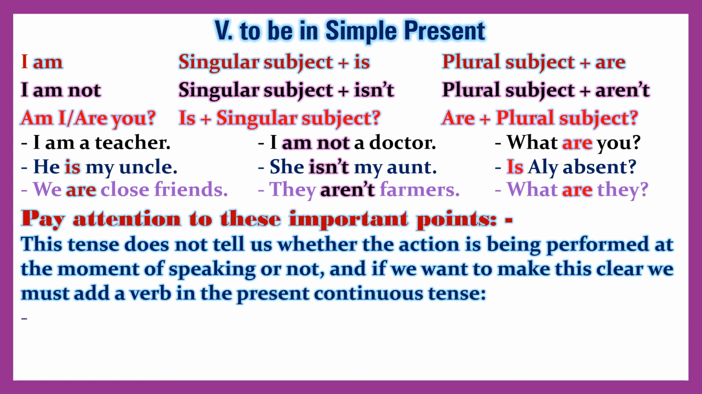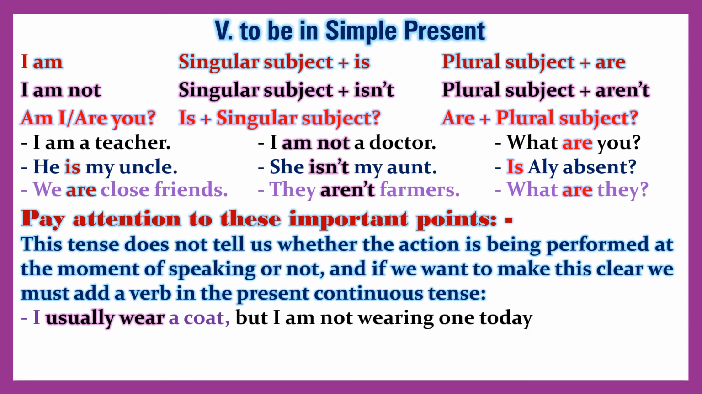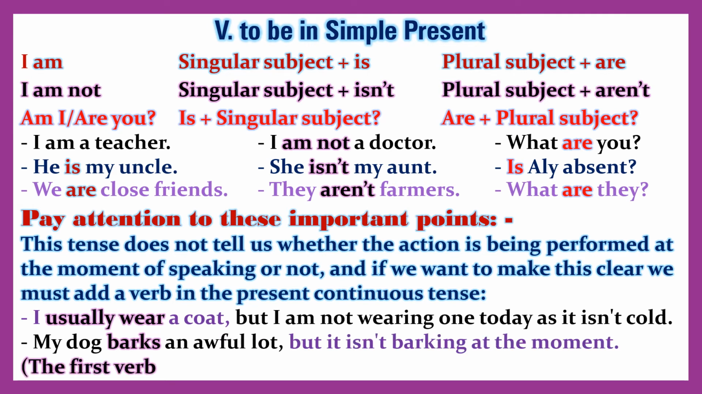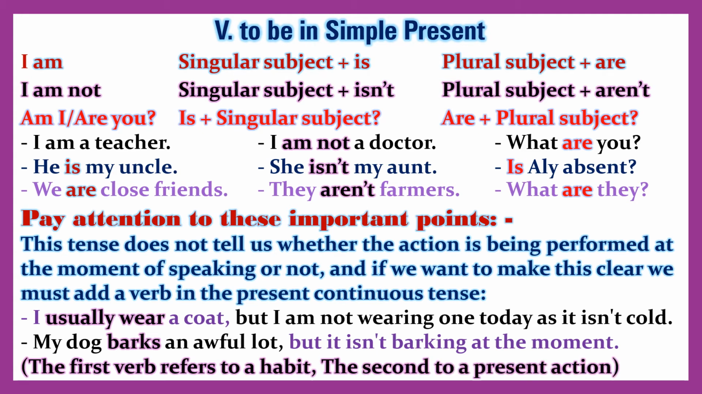Pay attention to these important points. This tense does not tell us whether the action is being performed at the moment of speaking or not, and if we want to make this clear we must add a verb in the present continuous tense. I usually wear a coat, but I am not wearing one today as it isn't cold. My dog barks an awful lot, but it isn't barking at the moment.